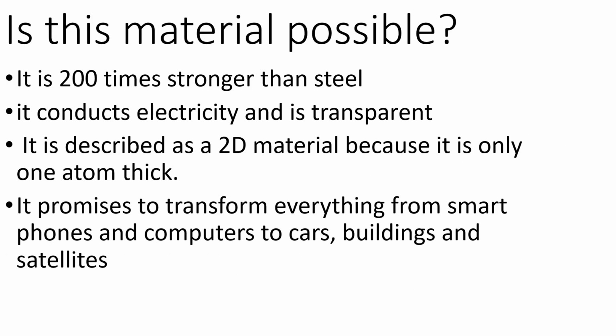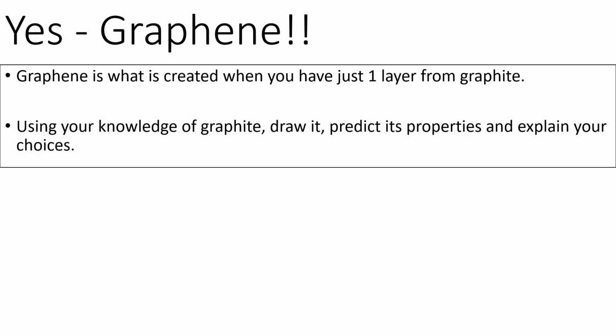So what do we think? Is this material possible? It's 200 times stronger than steel. It conducts electricity. It's transparent. It can be described as a 2D material because it's only 1 atom thick. It's one of the thinnest materials that we've ever made, and it promises to transform everything from smartphones, computers, cars, buildings, satellites, and even clothes. So it turns out, yes, this is possible, and it is a material called graphene.